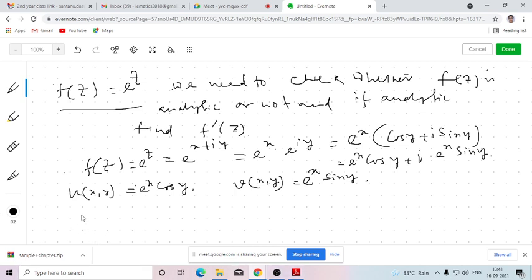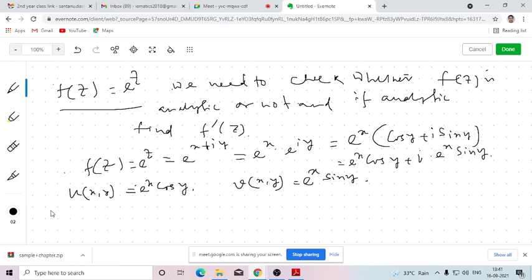Okay, so first we need to find out the 4 partial derivatives. After that we need to check whether all those 4 partial derivatives are continuous or not, and whether they are satisfying the Cauchy-Riemann equation or not. If we can show that both the conditions are satisfied here, then we can say that the function is an analytic function, otherwise it is not an analytic function.